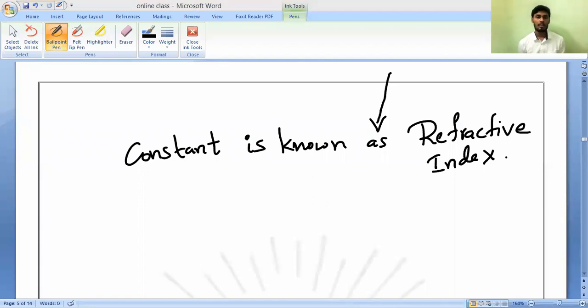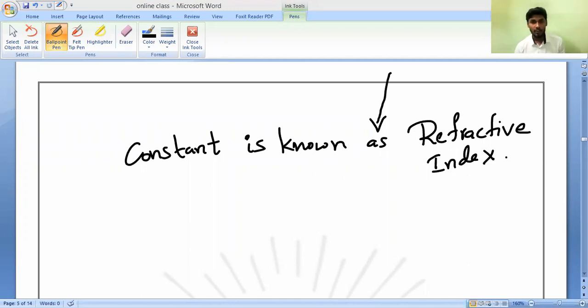So what does this refractive index mean? Understand the value of the constant sin I by sin R for a ray of light passing from air into a particular medium, not any other pair of media.